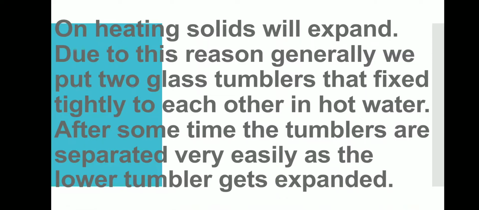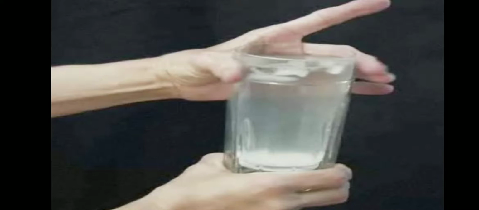On heating, solids will expand. We know this is the property of solid, that when they are heated, they expand. Due to this reason, generally we put two glass tumblers that fixed tightly to each other in hot water. After some time, the tumblers are separated very easily as the lower tumbler gets expanded. The lower one along with the upper one is kept into hot water so that the glass tumbler expands, and when it expands, the other glass tumbler can easily be separated.